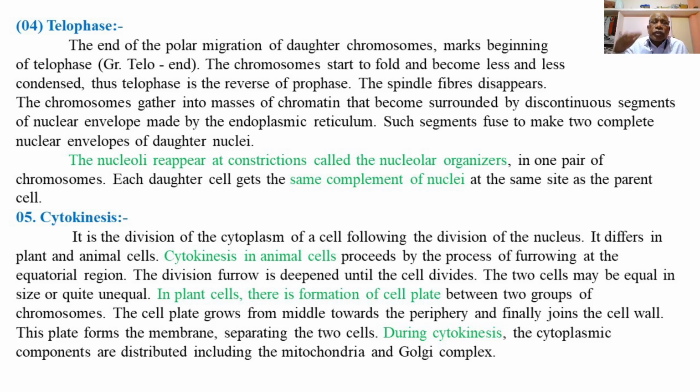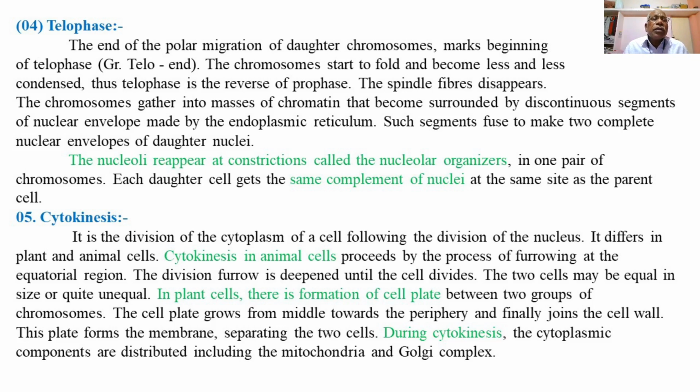So there is a formation of a cell plate. Instead of spindles, there is a formation of a cell plate. The cell plate grows from the middle towards the periphery and finally joins the surrounding cell wall of the dividing cell, and this plate then forms the membrane, separating the two cells. During cytokinesis, the cytoplasmic components, that is, all the cell organelles, including the mitochondria and Golgi complex, are distributed equally into the daughter cells.